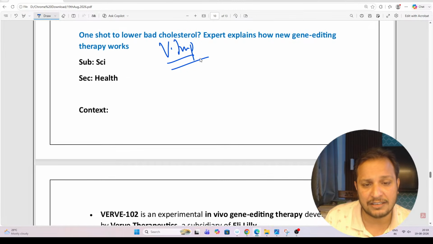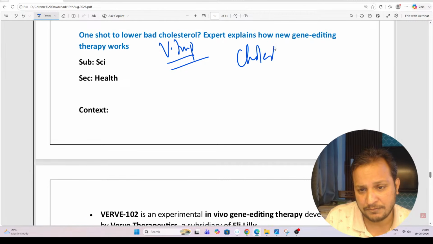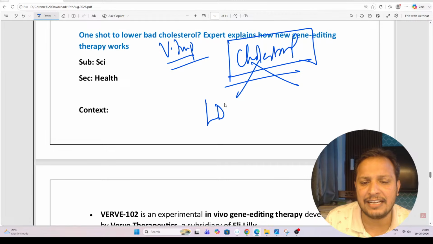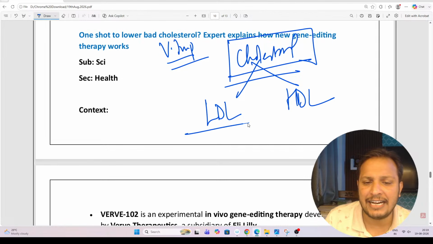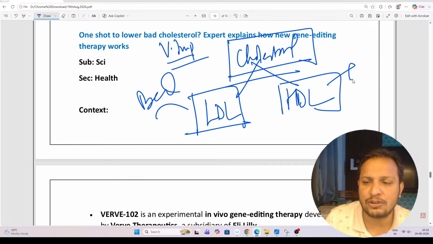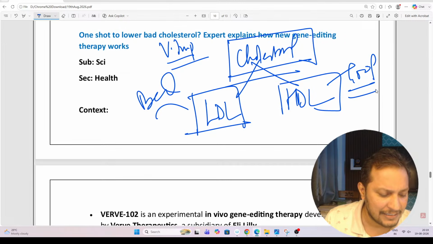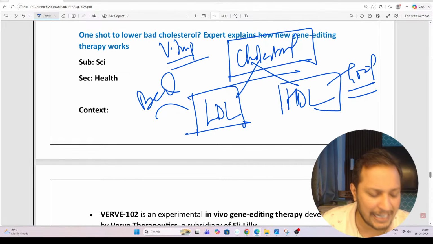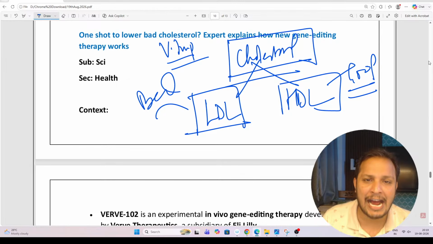So guys, a new therapy has come out for helping you with the cholesterol problem. Cholesterol is becoming a very big problem. In cholesterol, we have two kinds, LDL and HDL. LDL is bad and HDL is good. Is this clear, guys? Which kind of cholesterol is good, which is bad? LDL is bad, HDL is good.